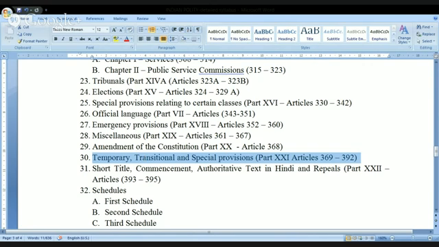Sometimes some people will ask me, sir, in the civil service examination, what are the important areas? But kindly remember, there is nothing like any important area. Every area is important, because what is going to be asked in the examination is really difficult to predict. By looking at certain current affairs issues, we can say this may be a possible question, right? And a superficial understanding of any subject does not give you the service. Take it for granted. Hence, let us be serious from today itself, from day one.